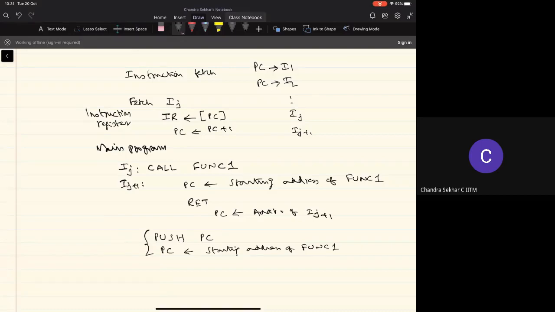So this is what is involved in the execution of this call instruction. We fetch this instruction. After we fetch this call instruction, the PC will be pointing to the ij plus 1.